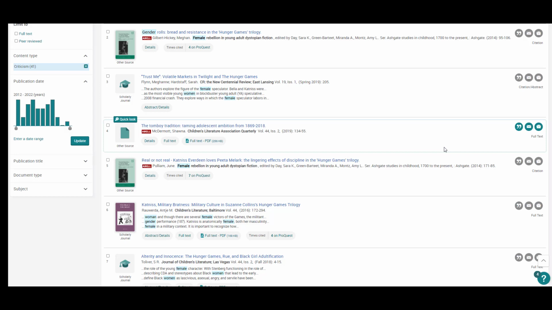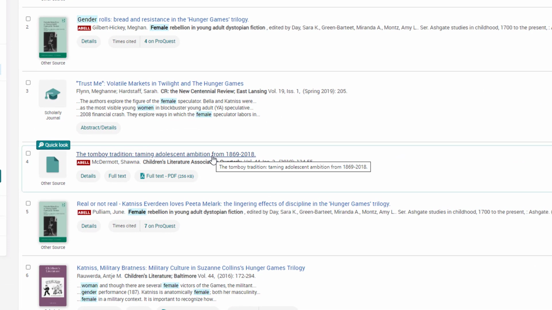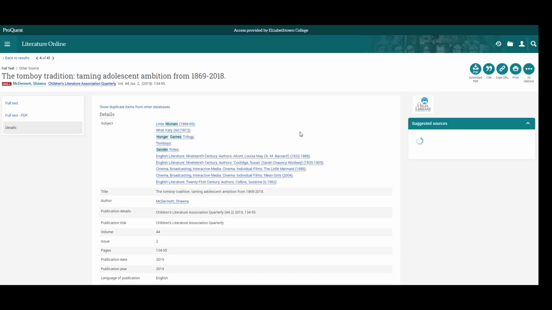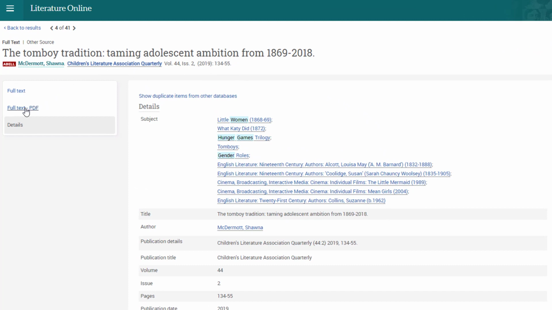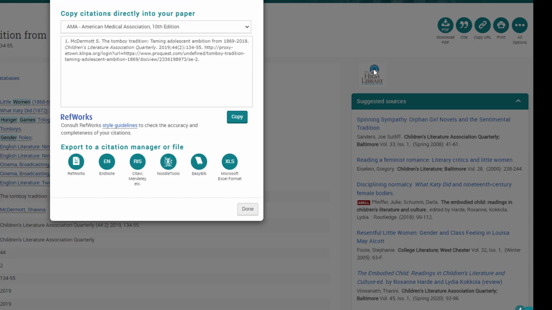Returning back to my results in Lion, I can see that there are some full text options like item number 4 here, which is a scholarly article. If I click on the link there, I will see that I do have access to the full text as a PDF. I can download that PDF from the right-hand corner. There are also some additional options in this top right corner of the record, including a link that I can copy and save, as well as a citation that I can use.